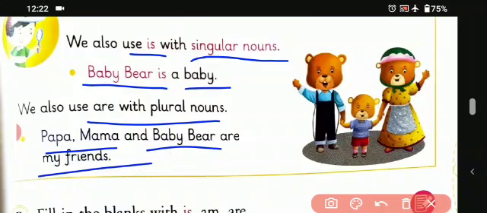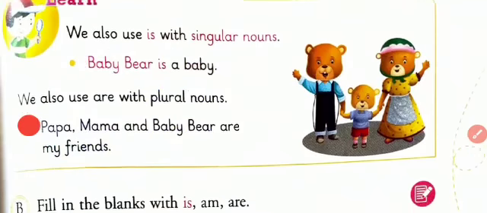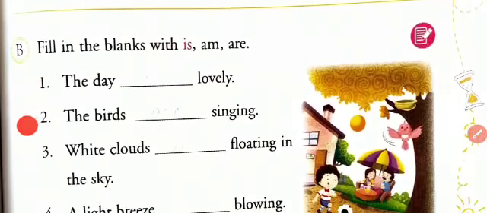So we'll be using are with plural nouns. That is a plural sentence, and this is the singular sentence, baby bear is a baby. Okay students, so now we will understand more clearly with the given exercise. So let's begin with it.